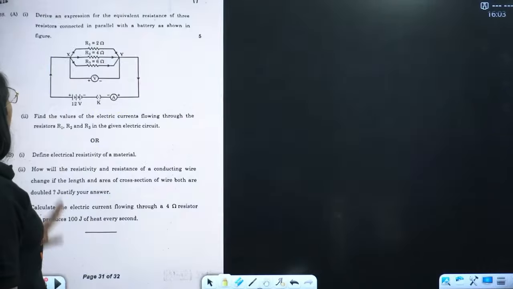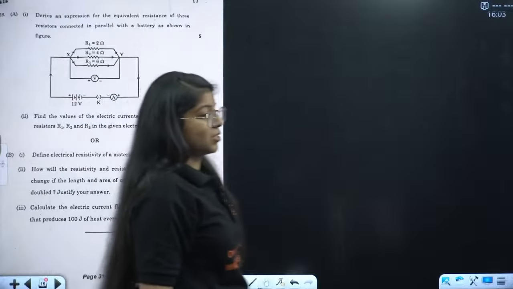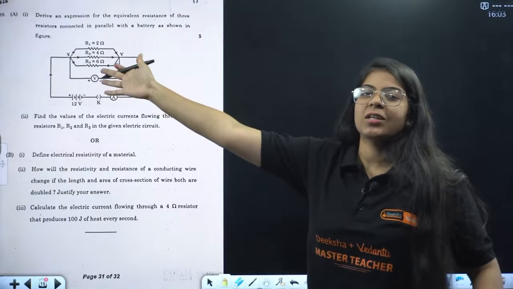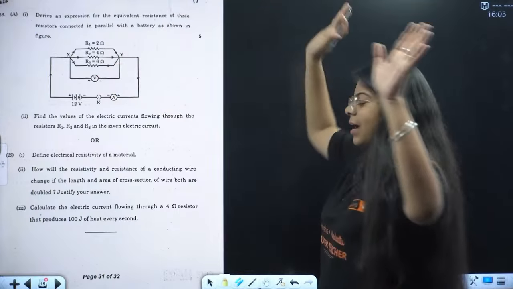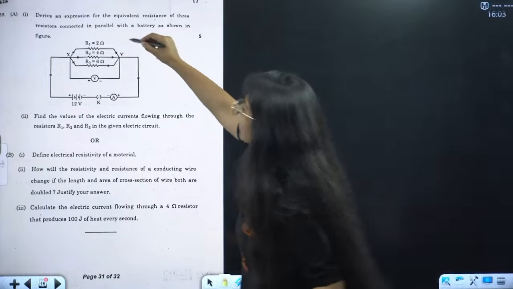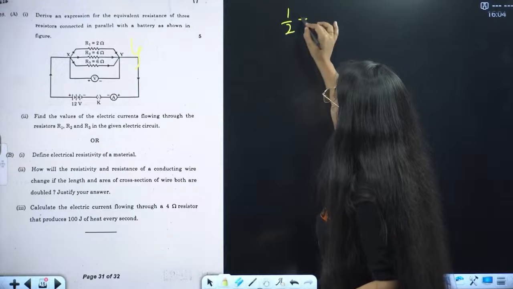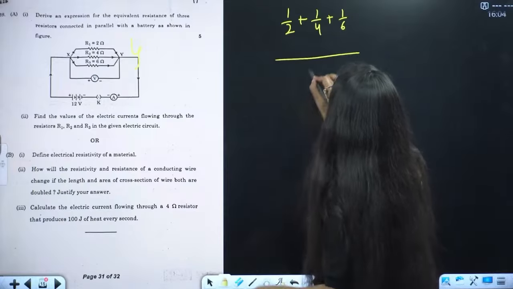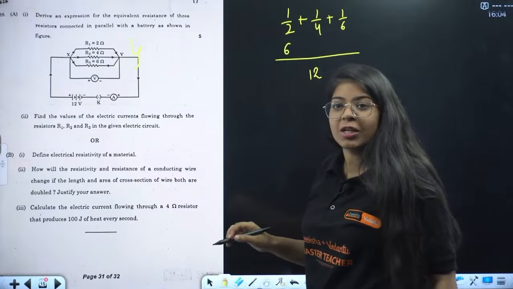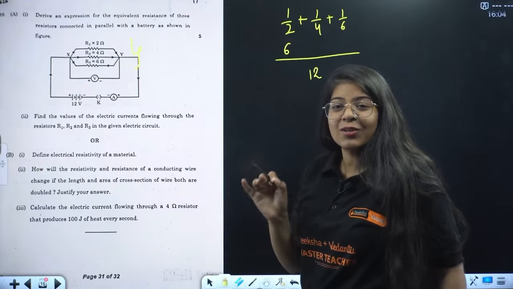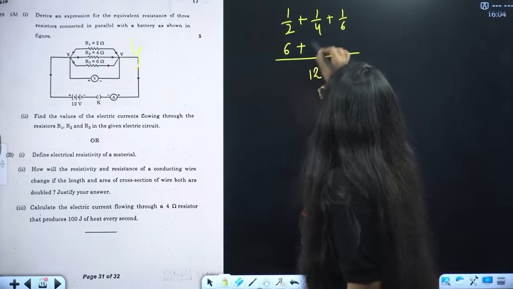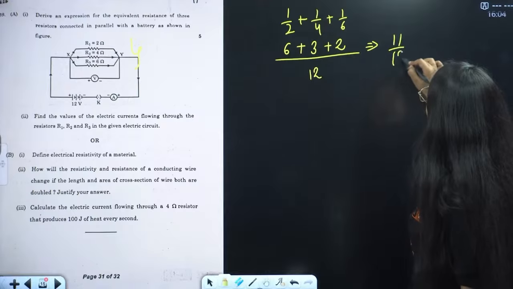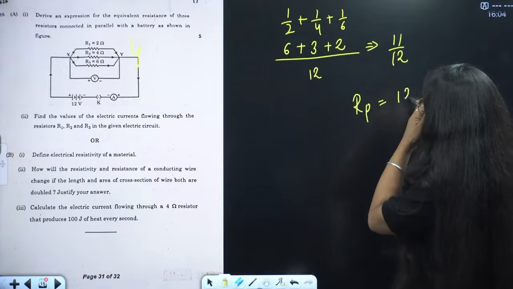Next we have: derive an expression for the equivalent resistance of 3 resistors connected in parallel with a battery. CBSE cannot give you a more easy question than this. All 3 resistances are in parallel, so you will do 1 by 2, 1 by 4, 1 by 6. Take the LCM, which is 12. We did this question, I remember, with exact values 2, 4, 6. So this is 6 plus 3 plus 2, 11 by 12, right? So RP will be 12 by 11.